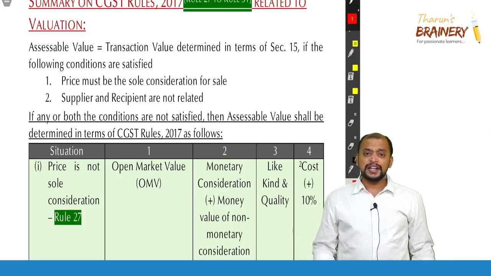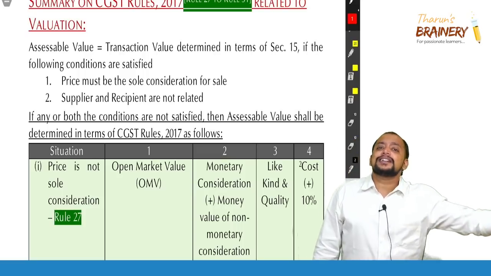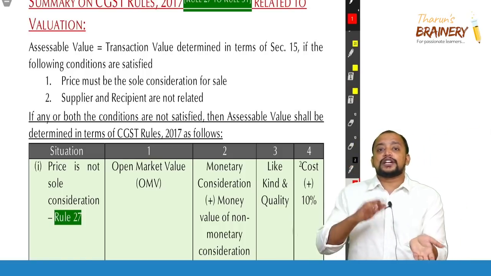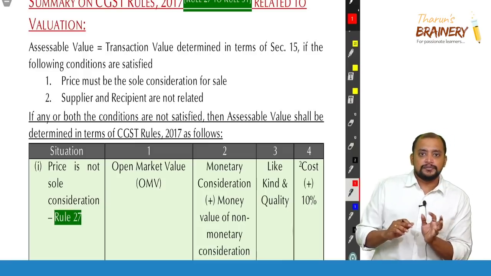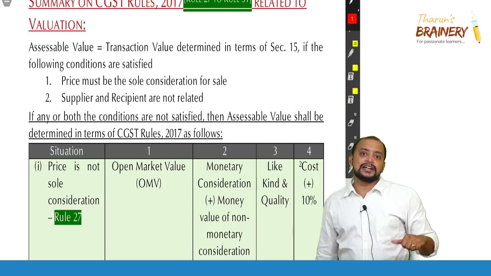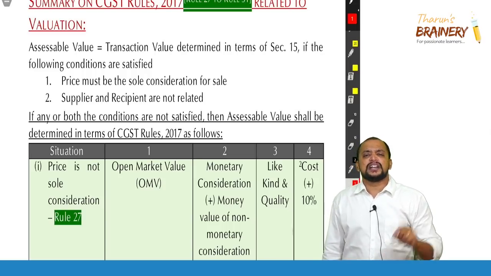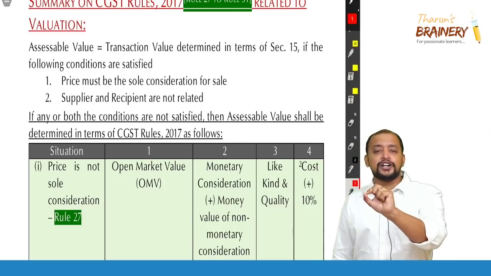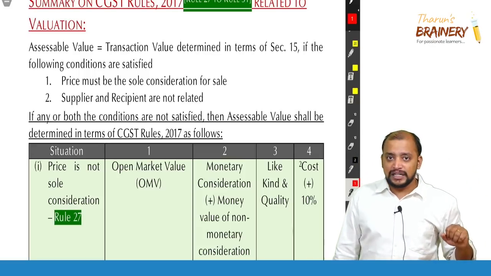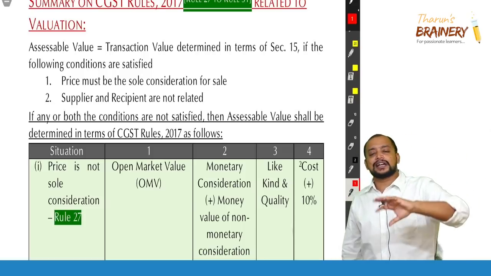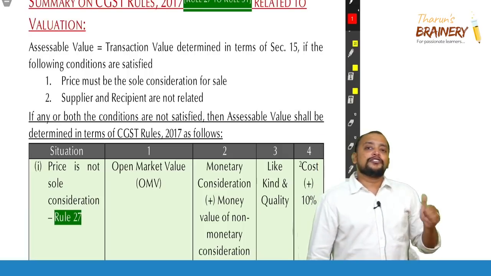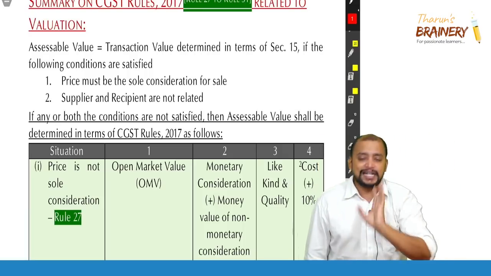It need not be the same day, but some nearest date. So this type of mobile I would have sold. Foldable only, but not this brand, some other brand having the same or similar features. So I will be selling that, so that I can take. In case of like, kind and quality, it need not be exactly the same. Minor modifications are permissible and it need not be the same time. Some nearest time will be taken. So some nearest value is there that I can take, that is like, kind and quality. Say, day before yesterday I sold that product for 85,000 rupees, that 85,000 will be taken as the value.